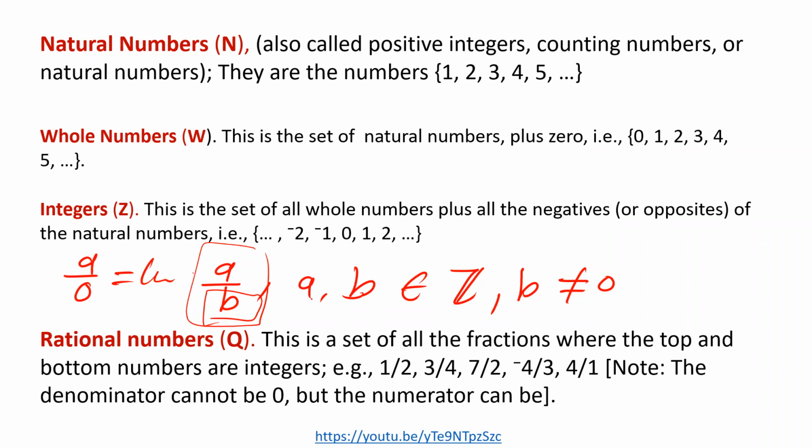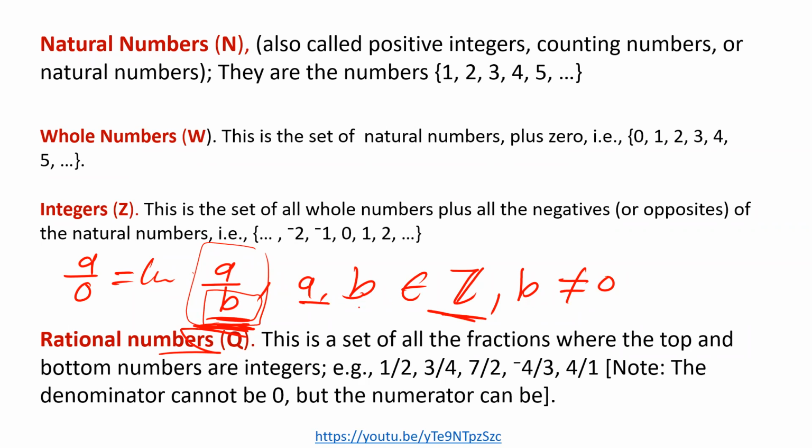Undefined. So B should never be equal to 0 for this fraction to qualify as a rational number. And A and B should be members of the set of what? Integers.